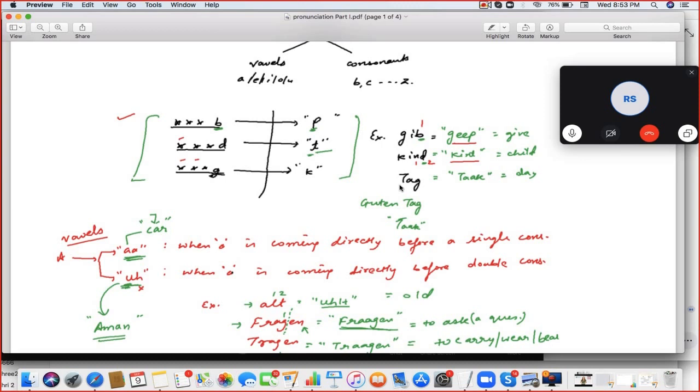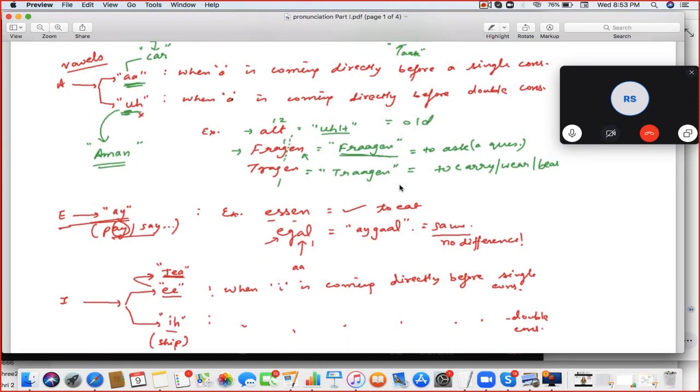Correct. Next. And coming to vowels, if A is coming before a single consonant, then the sound will become a long A, and if it's coming before a double consonant, the sound will become a short A. For example, in ALT, there are two consonants after A, so it will become short, alt. And the word is FRAGEN. So after A, there's a single consonant, so it will become long, fragen. And in TRAGEN also there's a single consonant after A, so the sound will become long A, so it's tragen.